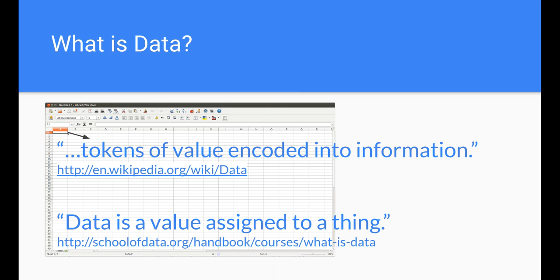Okay, so let's start by defining data. What is data? So dictionary definitions, data is a token of value encoded into information. Another way to say that is data is a value assigned to a thing. And so I like to think of it, though, from a practical perspective, as a field in a spreadsheet, as an actual record item in a spreadsheet.